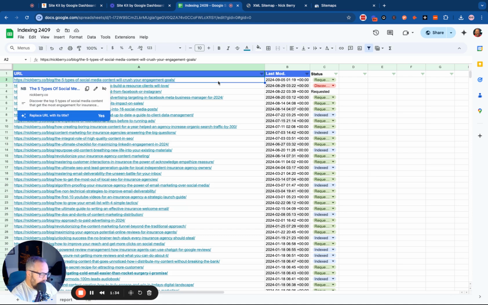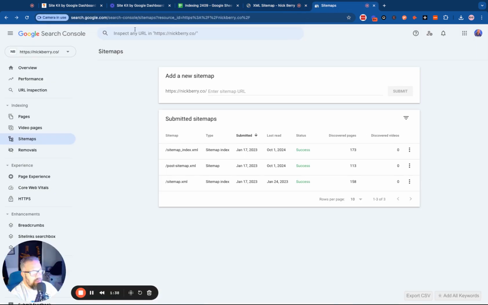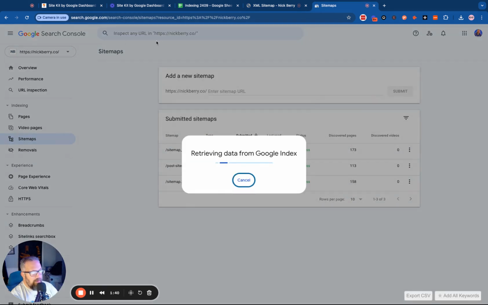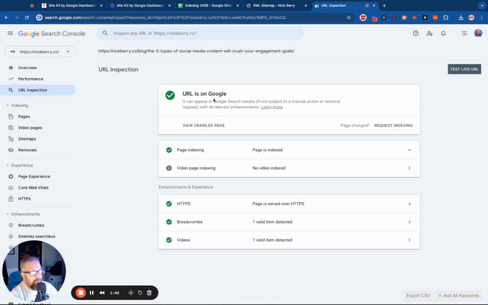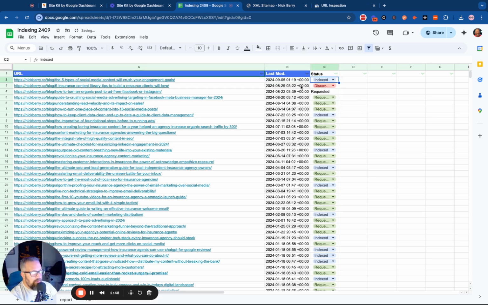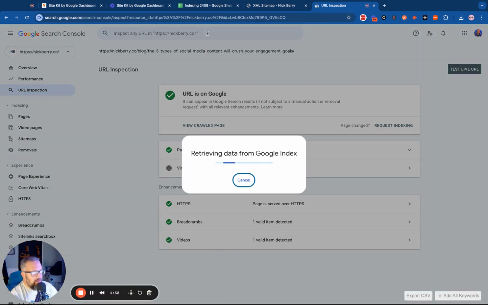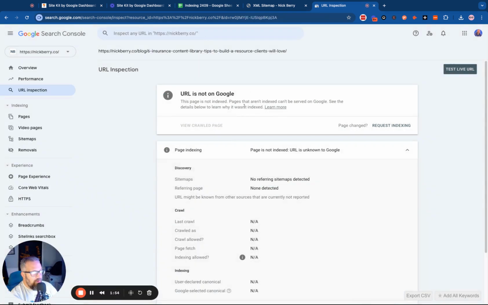So what I will do is copy a URL, come to Google Search Console, inspect any URL, and hit enter. And I'll just look: okay, URL is on Google. That means it's indexed, and I change the status. And I just go down the row. URL is not on Google. Page is not indexed, and URL is unknown.